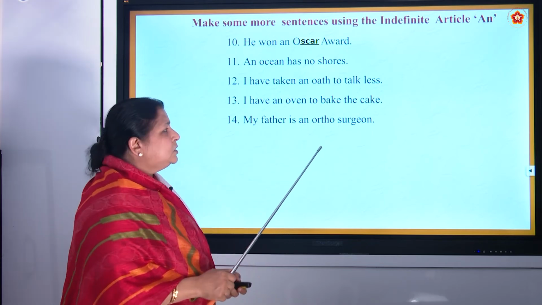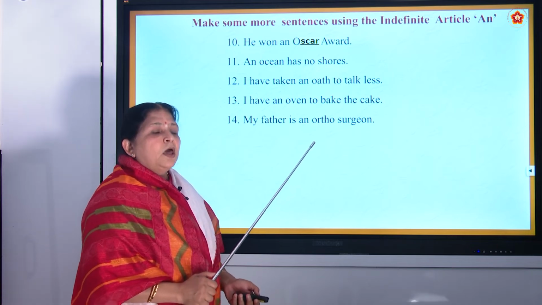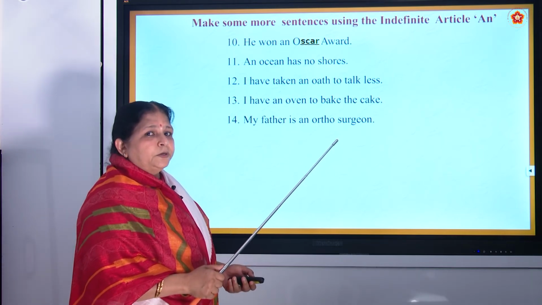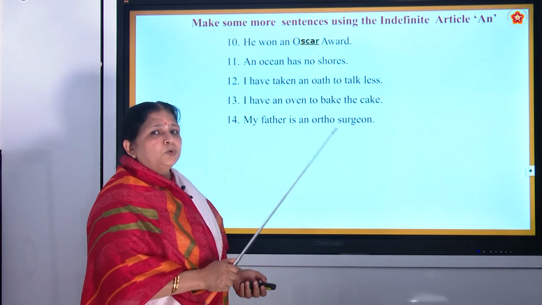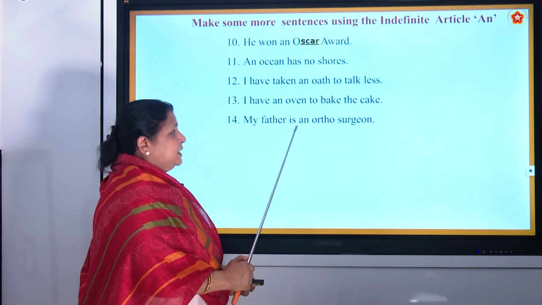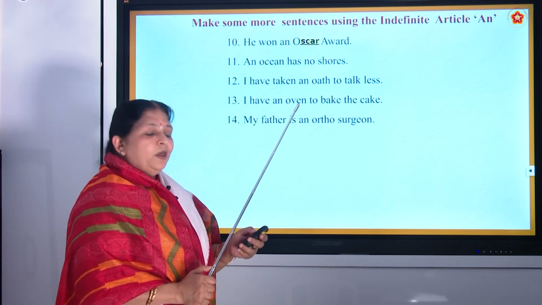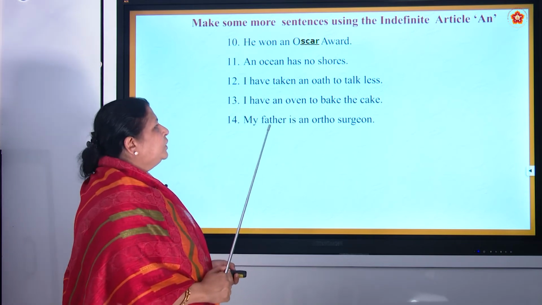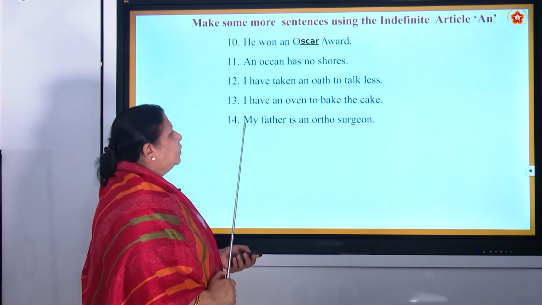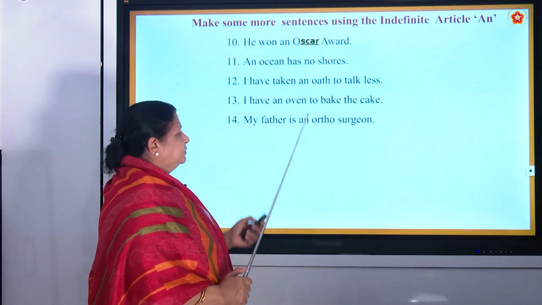An orthopedic doctor is also there, but if he is more qualified, then he is called a surgeon, who does operations and all that. So my father is an orthopedic surgeon. So he is a big man. Okay. So we have to give respect for him. My father is an orthopedic surgeon.